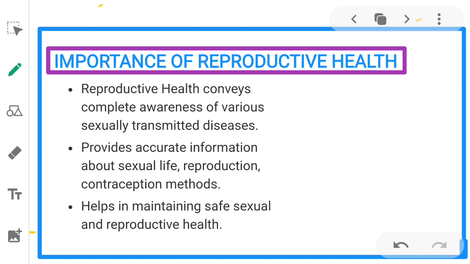Next, it provides accurate information about sexual life, reproduction and contraception methods. It helps in maintaining safe sexual and reproductive health. So these are the importance of reproductive health.